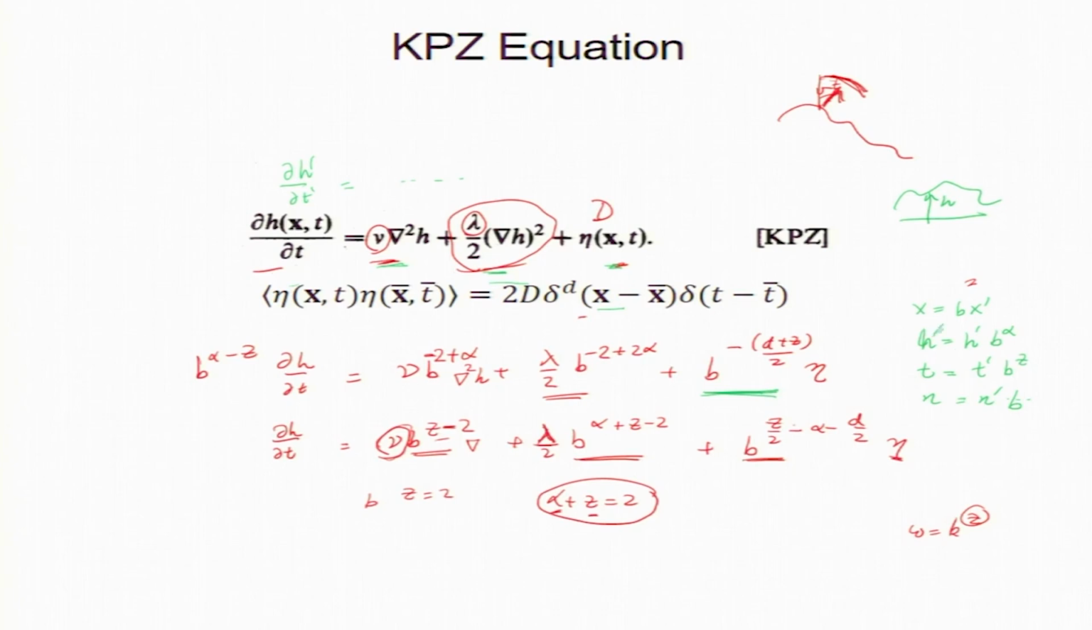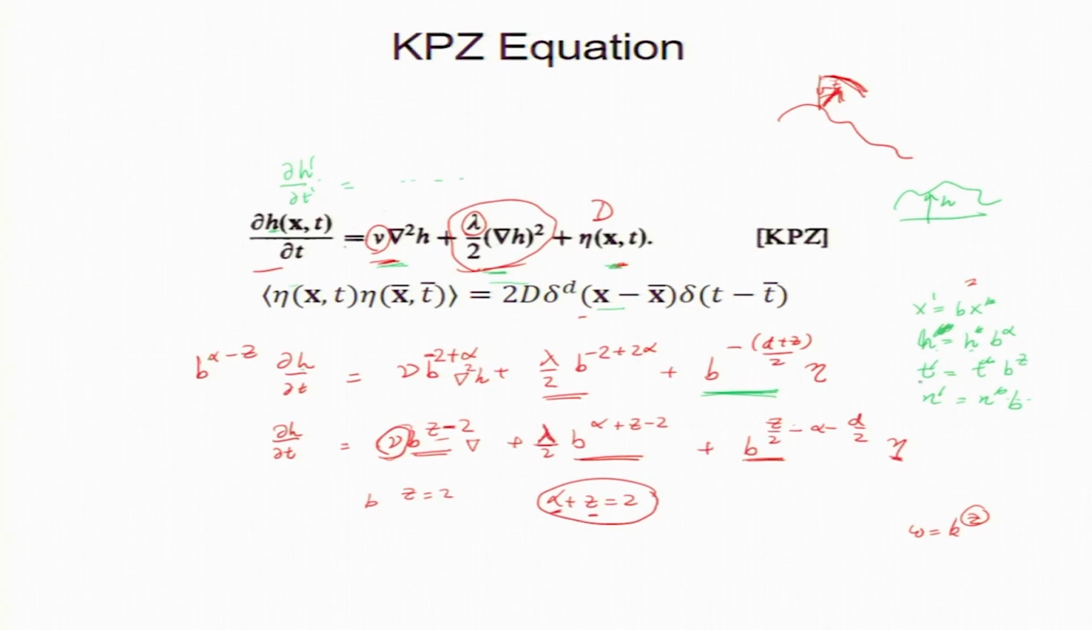We basically put this one. This is x prime equal to b x. Okay, so that's what is being done there. This has been done in the previous slide, which you can refer to. So h prime equal to h times b to the power alpha, right. So I am going to replace h prime by h times b to the power alpha.